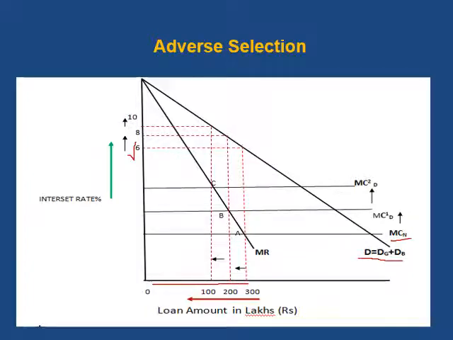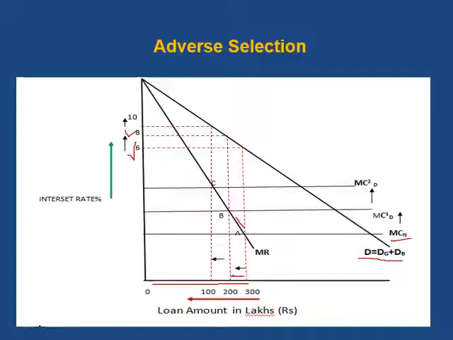Now when defaults increase, the bank's cost of lending also increases. Therefore, the bank increases the marginal cost from MCN to MC1. The equilibrium point shifts from A to B. At point B, MR is equal to MC and MC cuts MR from below. The equilibrium rate of interest increases from 6 to 8% and the equilibrium loan amount decreases.